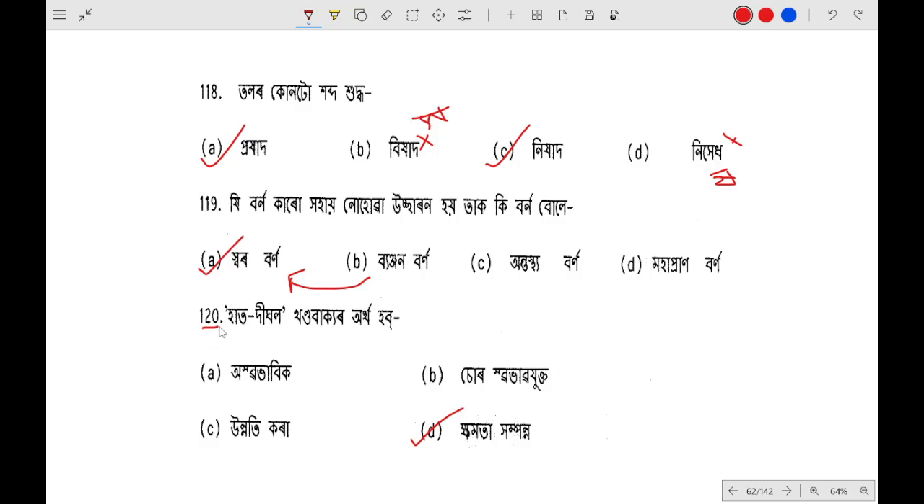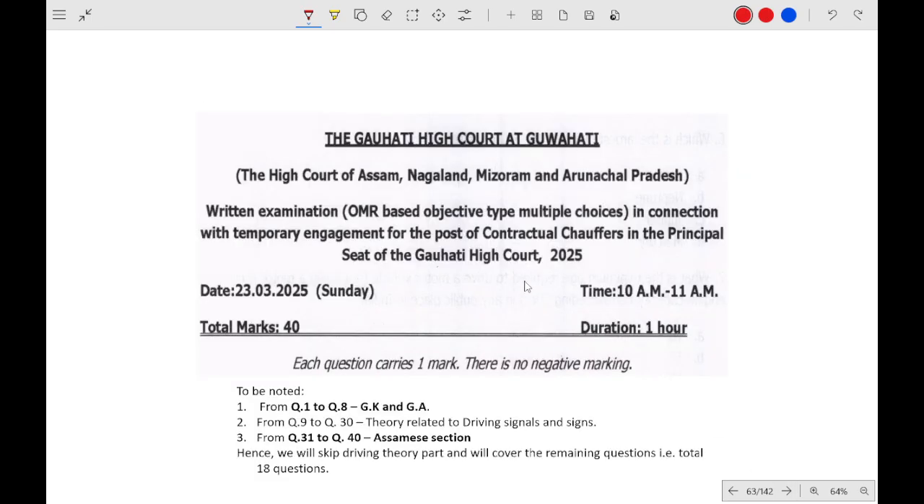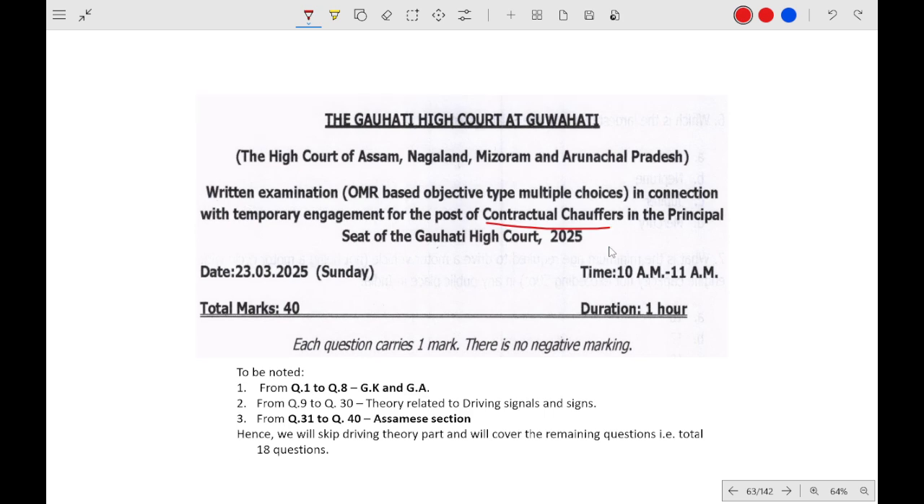I think this is the last question, question number 120. So this ends the paper for computer assistant. Now moving on to the next paper. So the next paper is the contractual choppers. So this paper is very easy, as you can see.